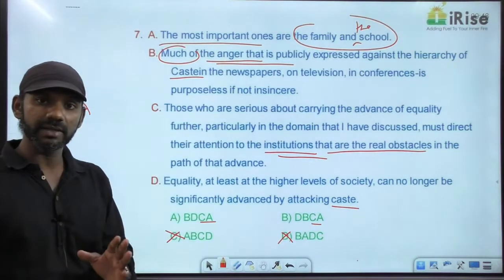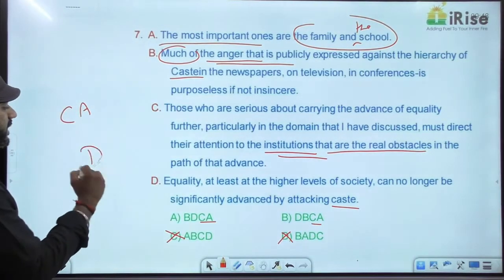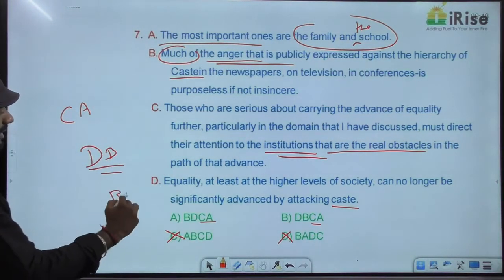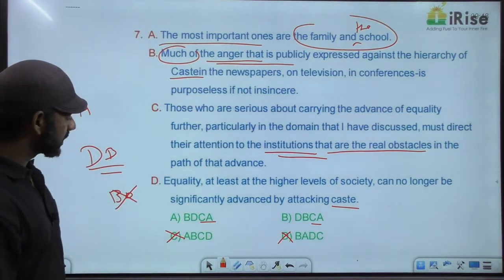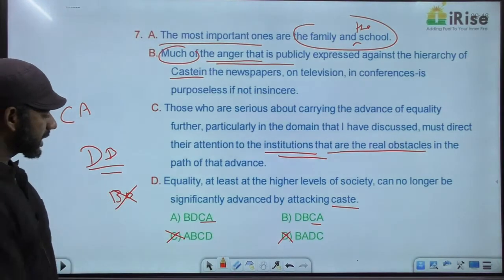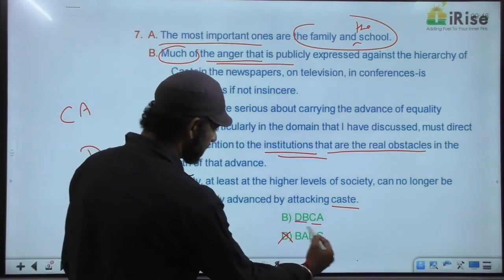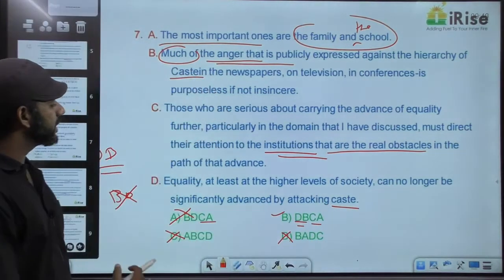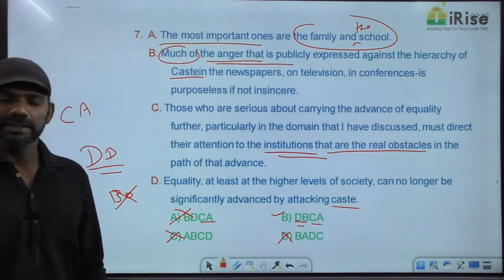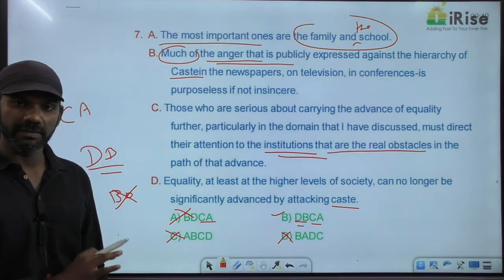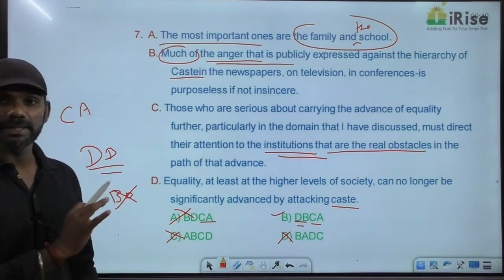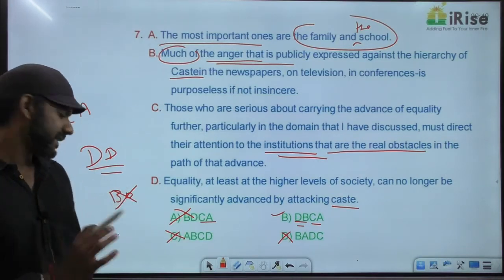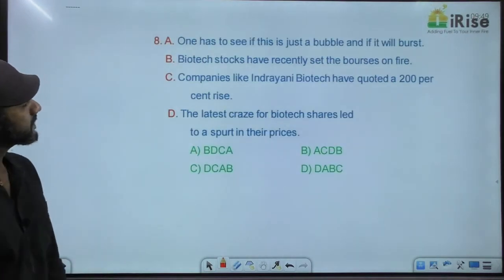It's always general and specific. So here the mandatory pair must be DB and not BD. Based on that, DB must be mandatory pair. Based on that, A is eliminated. The answer must be option B, DBC. Clear? The concept of general and specific comes here. The concept of examples also comes here. Getting it? Come to the next one.